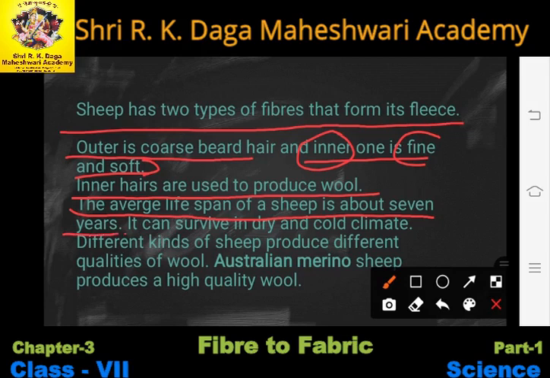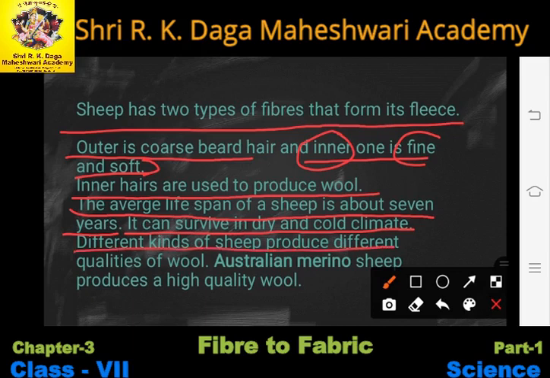Normally the sheep can live for 7 years only. Okay, it can survive in dry and cold climate. Usually sheep can survive in dry and cold climate, the areas which are dry and which are cold, like Himachal Pradesh, Uttarakhand, Jammu Kashmir, all that.